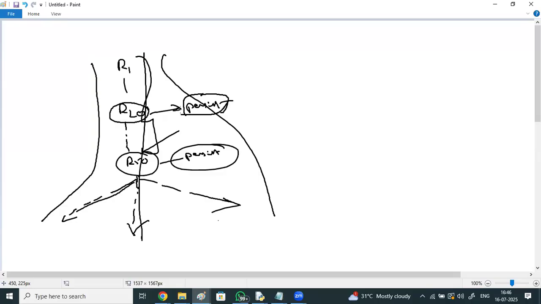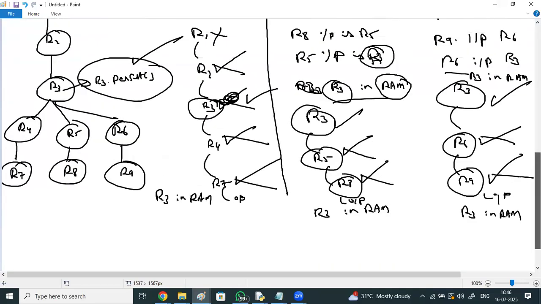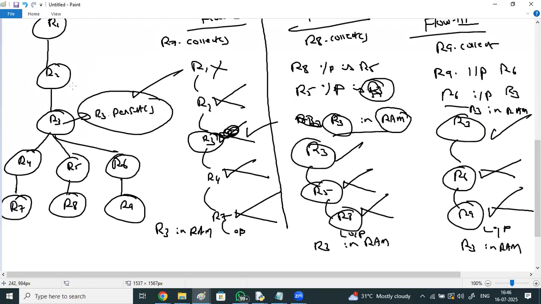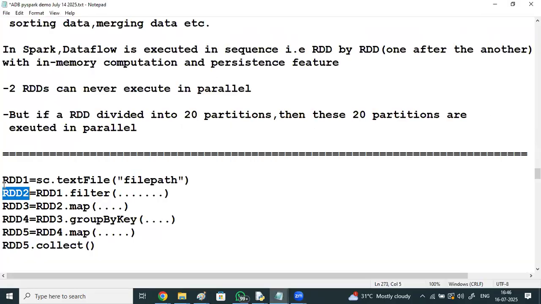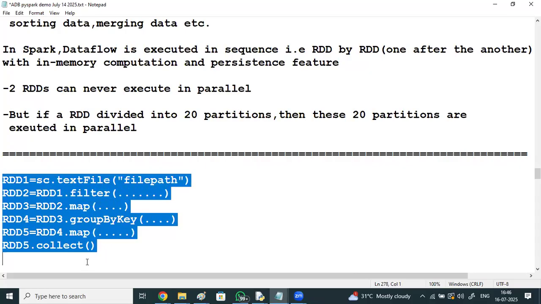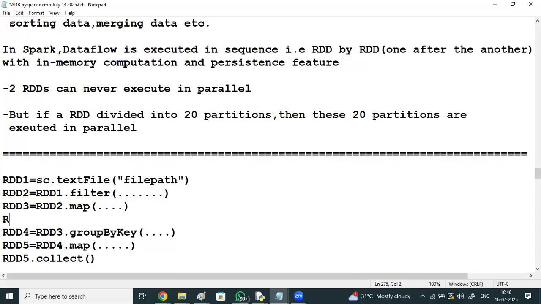So suppose we are going to persist, is it done programmatically, or just by saying collect, the intermediate steps will be persisted? Here, this is just a name I'm giving. Any name you can give. Whenever you are loading a file using Spark context, a text file, you can give any names for these RDDs. Here, if you want to persist R3, this is the code you are going to write. The programmer only needs to say persist. Then R3 is going to be persisted. Means whenever R4 gets loaded and computed, R3 is not removed.